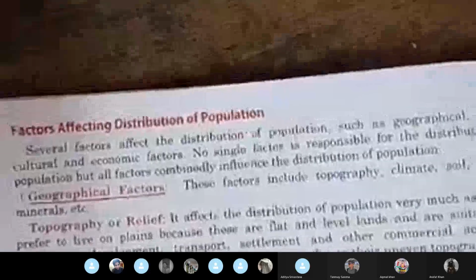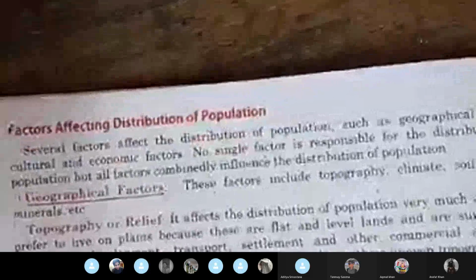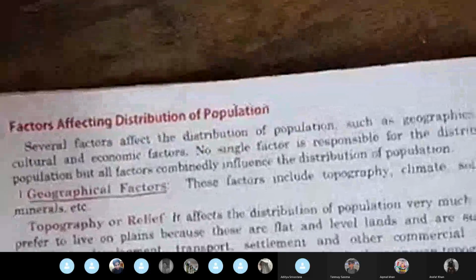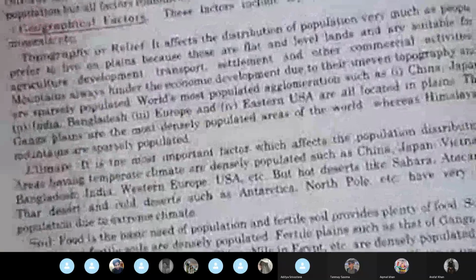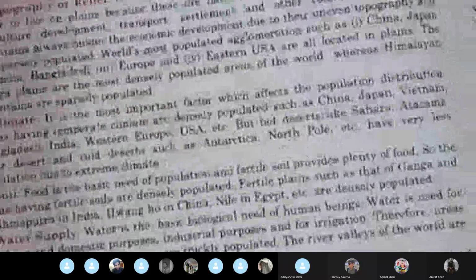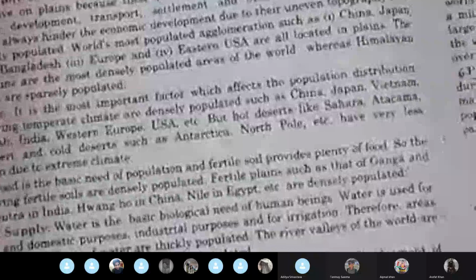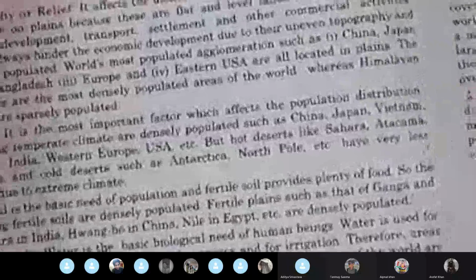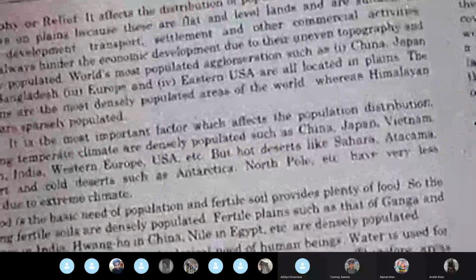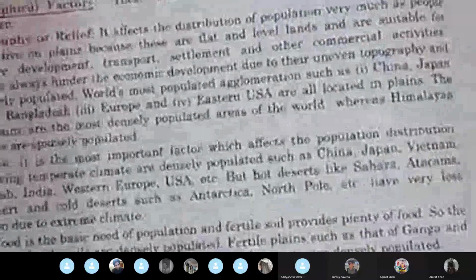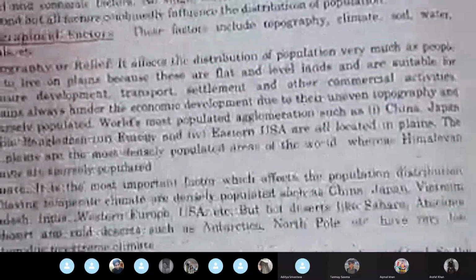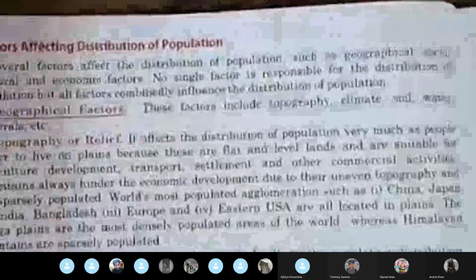Geography means the land, what type of relief feature it has, then the climate of that place, the soil of that place, the water supply, then minerals available, and stage of economic progress. That means what amount of progress that area has made. If it is more progressive, then major people would be settling there. So the first factor would be the geographical factors.